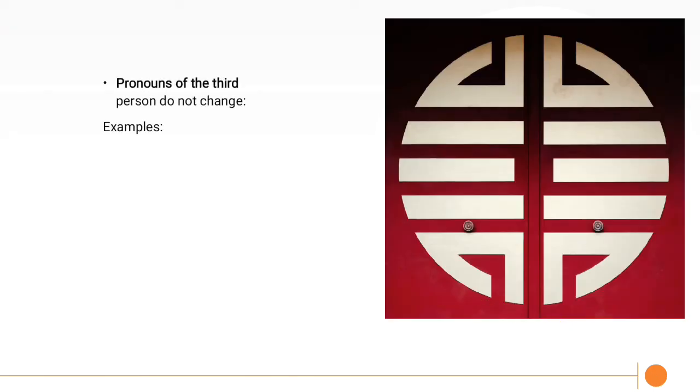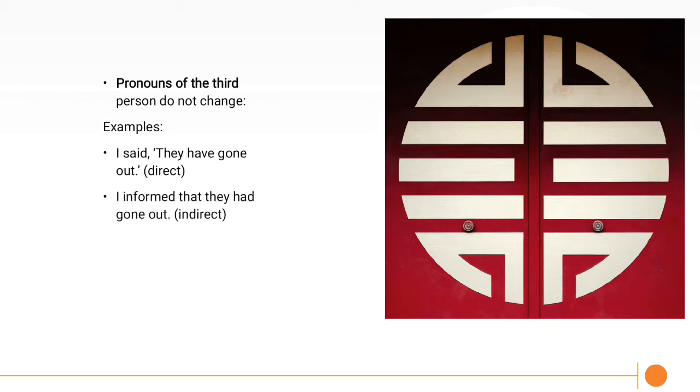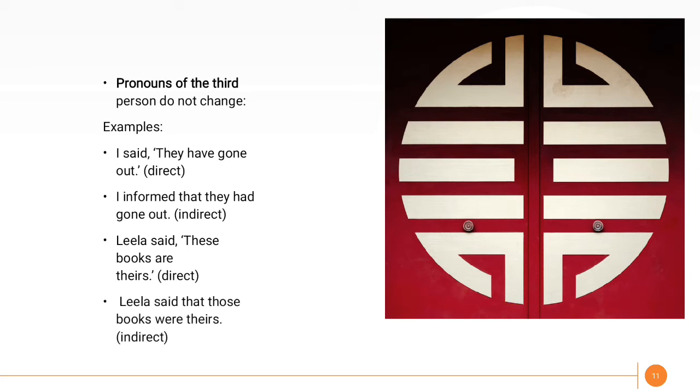Next, pronouns of the third person do not change. Example, I said, "They have gone out." Indirect speech: I reported that they had gone out. "They" in direct and "they" in indirect are the same. Second example, Leila said, "This book is theirs." Indirect: Leila said that this book was theirs.